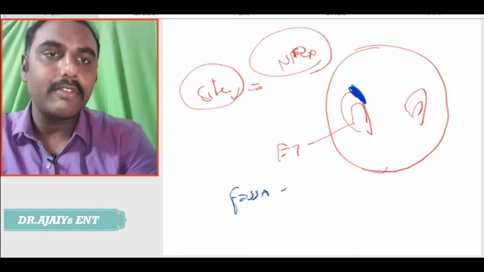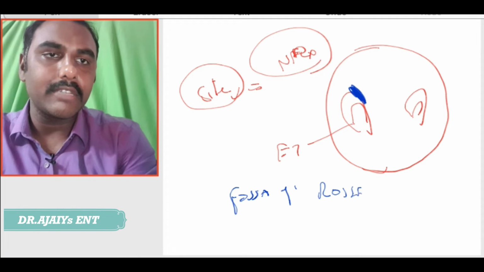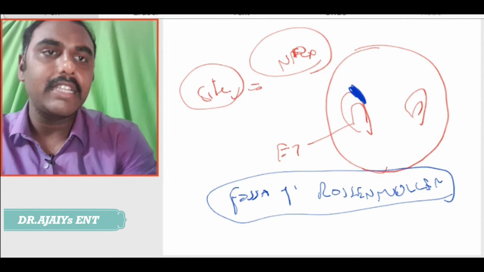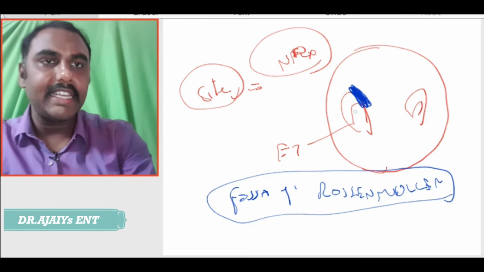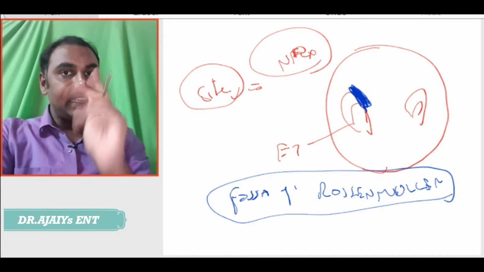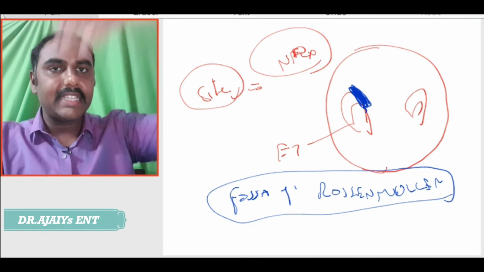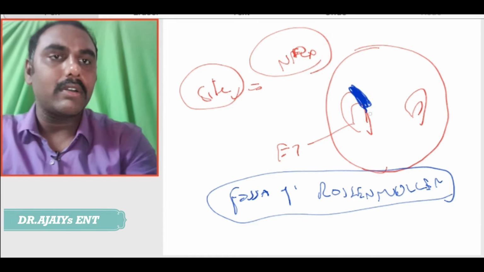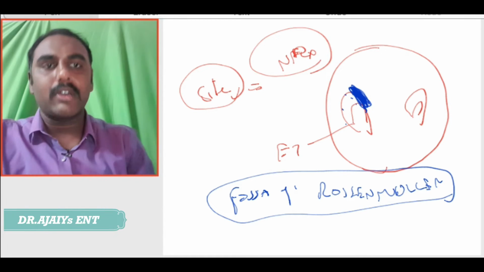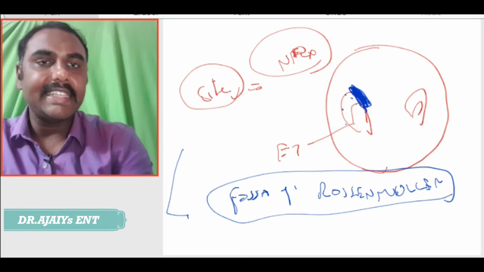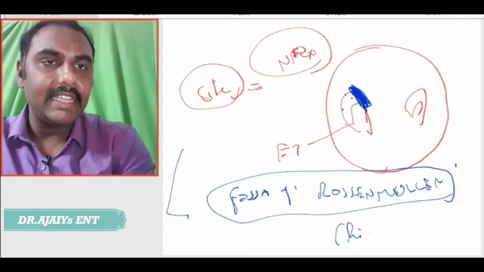So, where is the fossa of Rosenmuller? It is usually a hidden area, not seen. It lies behind the eustachian tube, posterior to the eustachian tubal orifice. So, again as I said, it is a hidden area.